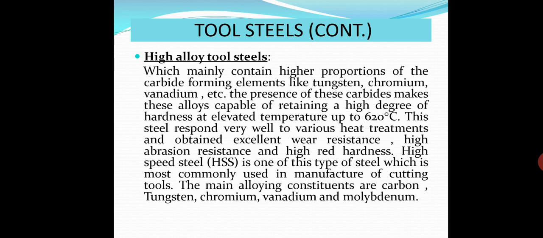This steel responds very well to various heat treatments and obtains excellent wear resistance, high abrasion resistance, and high red hardness. High speed steel, HSS, is one of this type of steel which is most commonly used in the manufacture of cutting tools. The main alloying constituents of HSS are carbon, tungsten, chromium, vanadium.